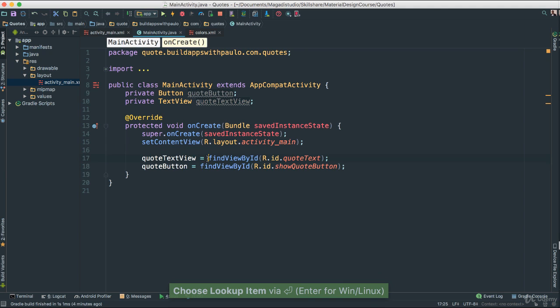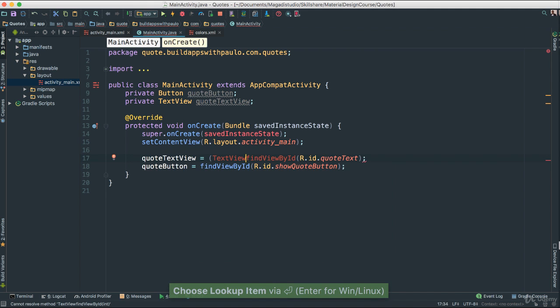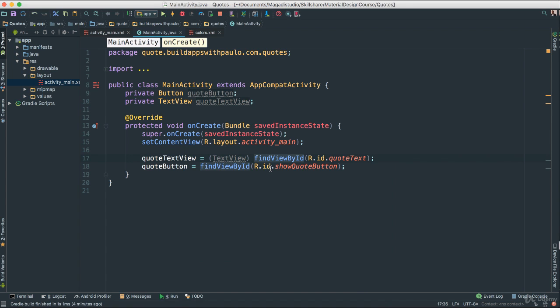Now, in previous versions, this is just a side note, of Android Studio, you would have to say something like this here. You have to go and say TextView, right? as such. But now with the newer version of Android Studio, we don't have to do that. How wonderful is that? Again, you notice if you leave it like this, it still works, nothing breaks, but it's not necessary, that's why it's in gray color. Okay, just a side note here, because next time you're probably going to see me creating these apps and you will see this happening. But now we don't need that anymore. We don't need to cast. Hooray! That's a huge deal.